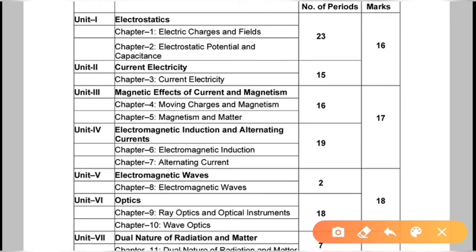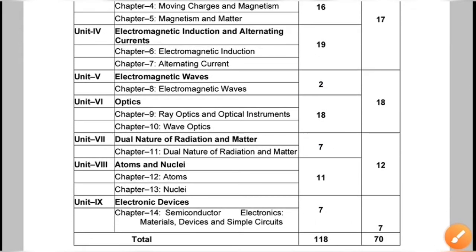After that, deletions are there in the other topics. Chapter 4 and 5 are moving charges, magnetism and matter. Chapter 6 and 7 are electromagnetic induction and alternating currents, then electromagnetic waves. Only 2 periods for electromagnetic waves, less importance, so an easy topic. A very important topic is ray optics and wave optics, maximum 18 periods are allotted.